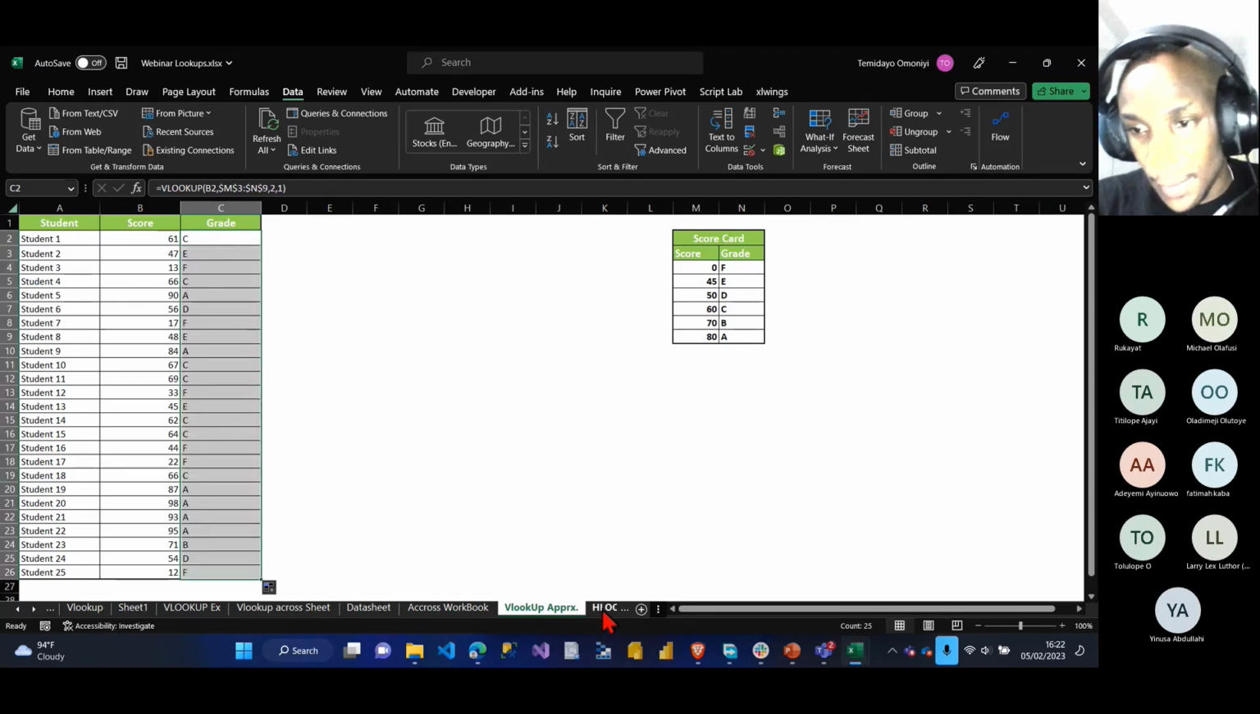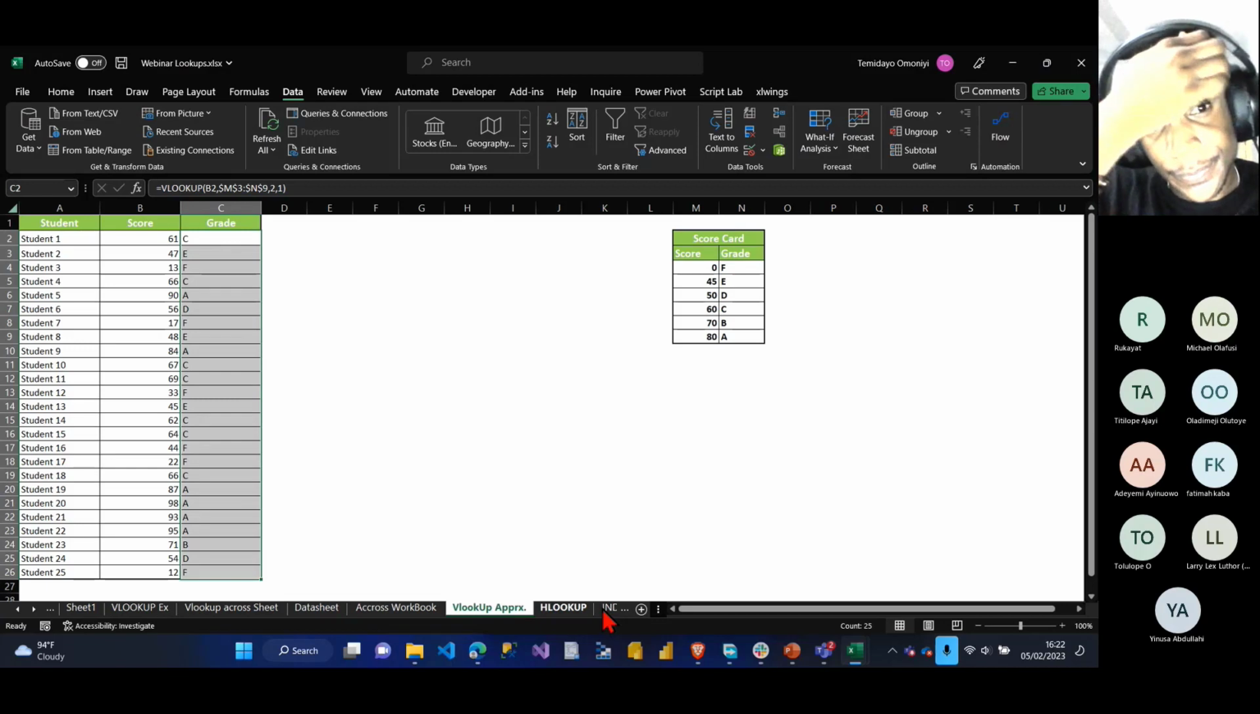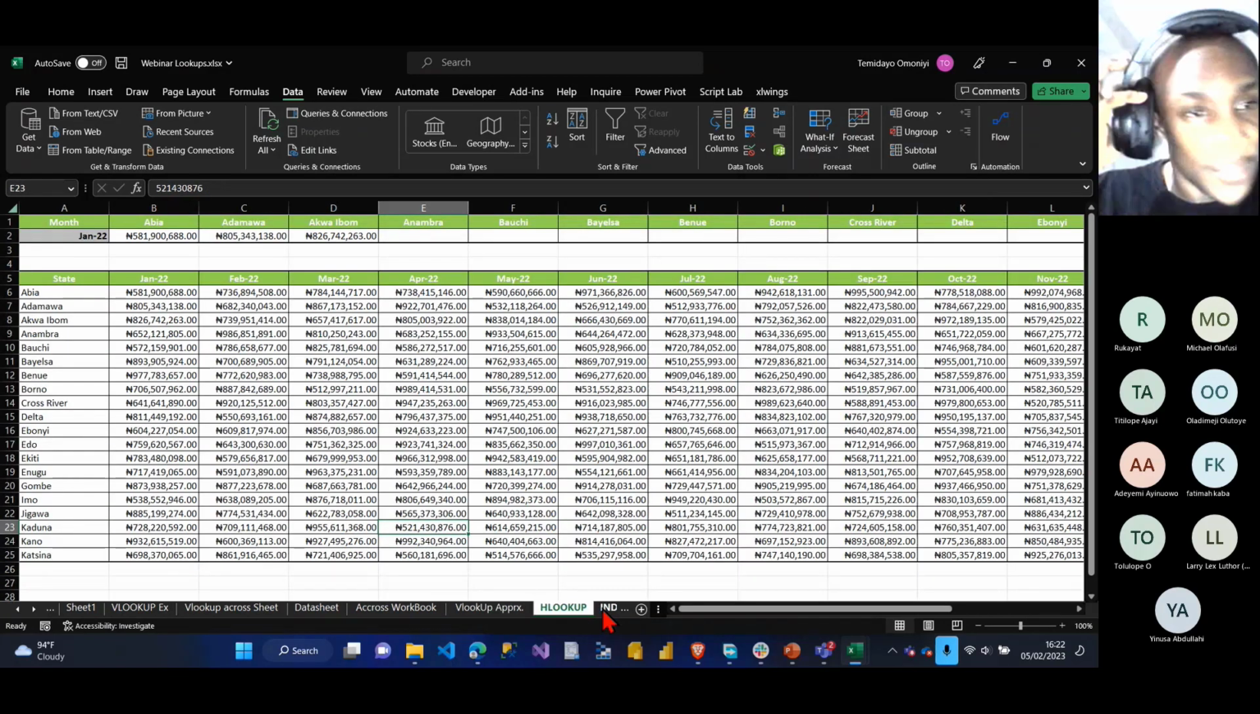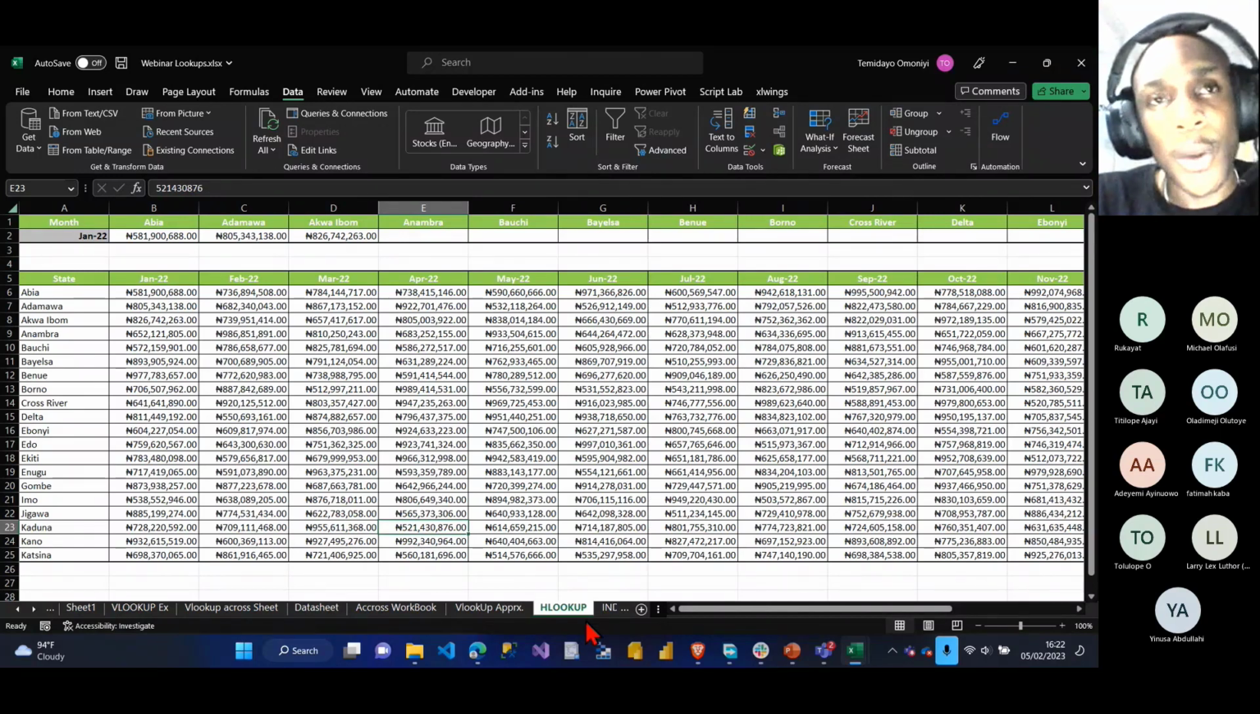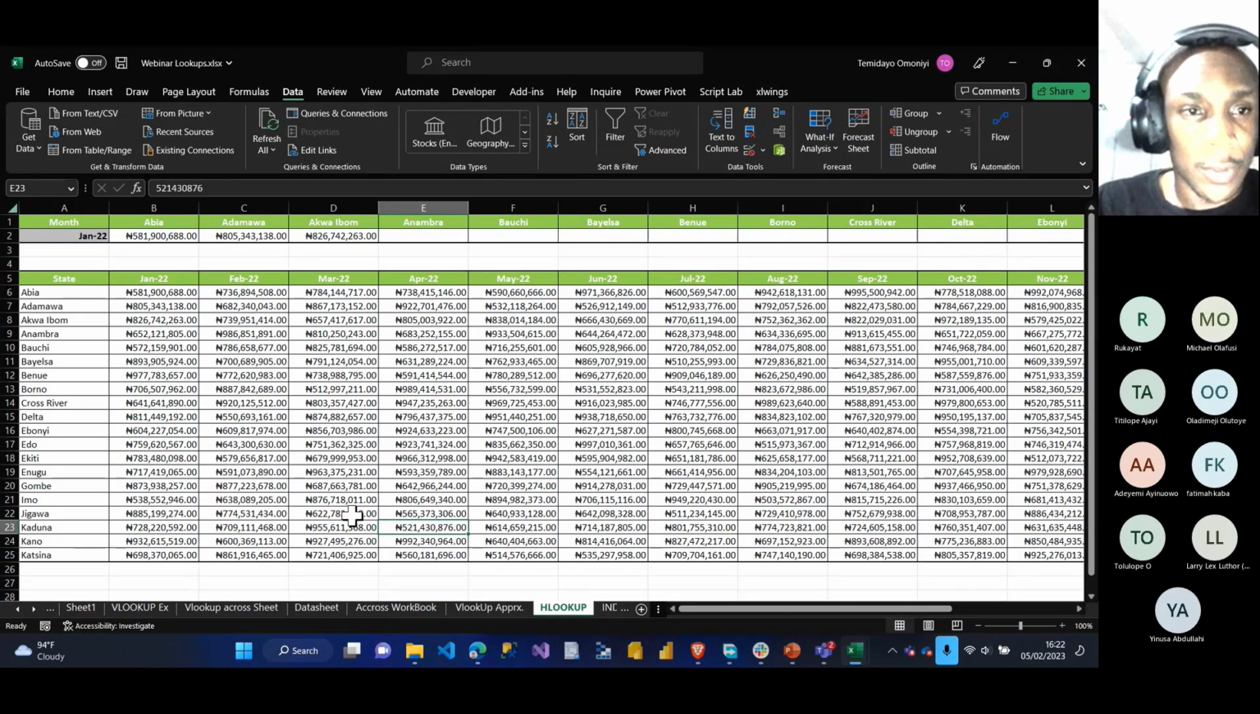Okay, awesome. So let's go to HLOOKUP. HLOOKUP is the same thing as VLOOKUP. The difference is that H stands for horizontal, so it's a horizontal lookup. And you know that when you're doing a VLOOKUP, you have the column index number. For HLOOKUP, it's called the row index number. So how does it work now?